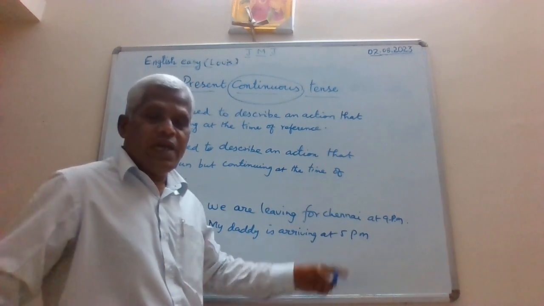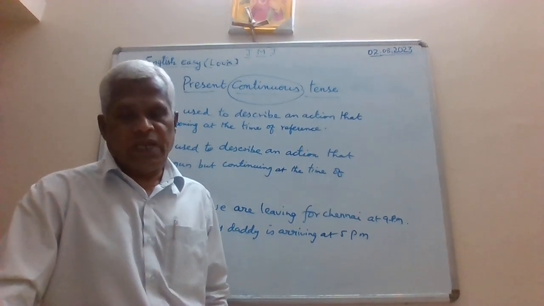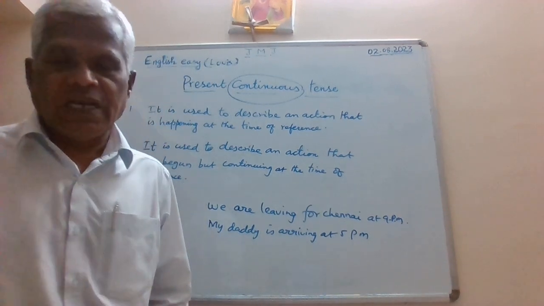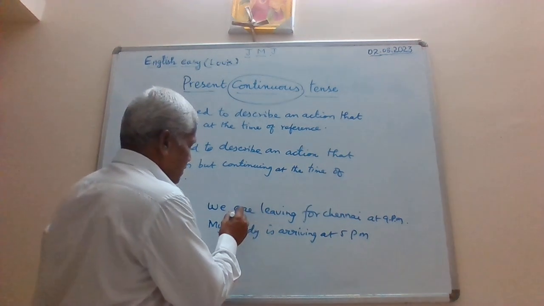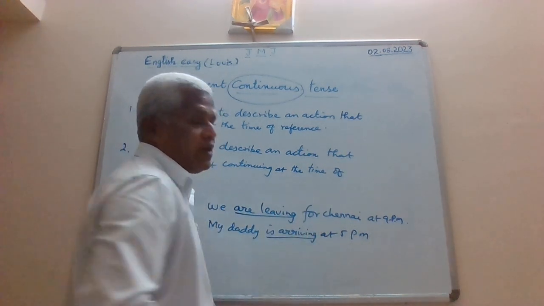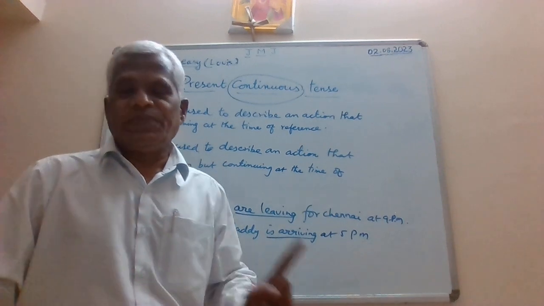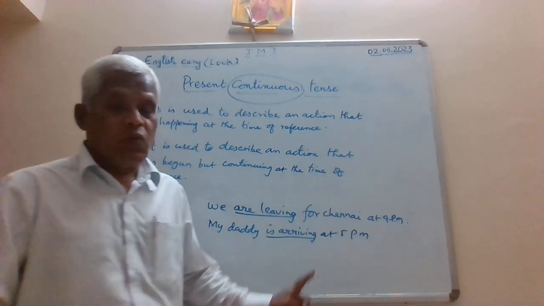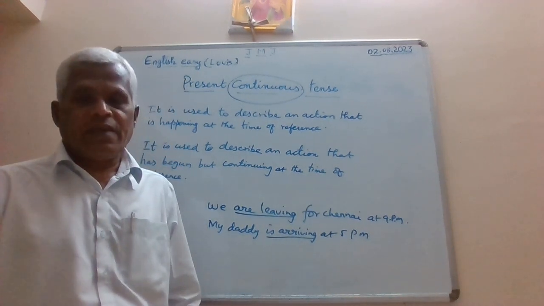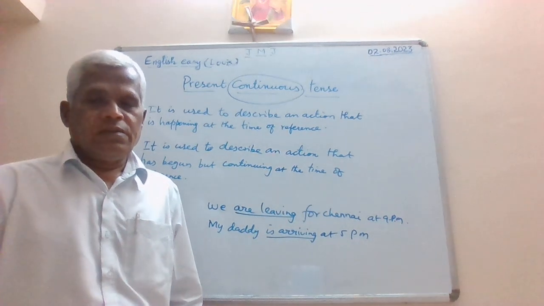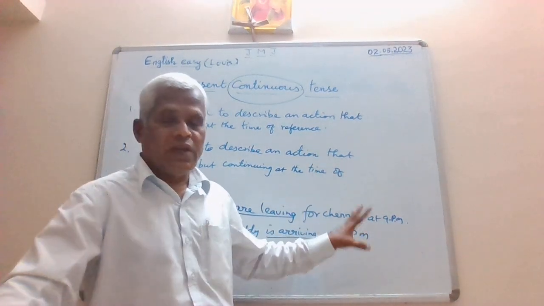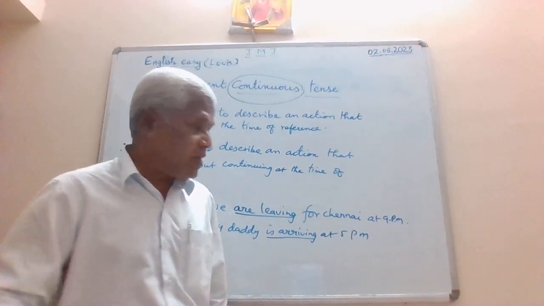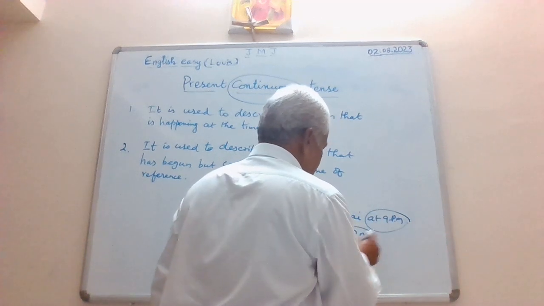Now, whenever I write the time here, you must not confuse yourself. I just want you to pay attention to the different timings that we use with this present continuous tense. Now, what are your verbs here? Are leaving, is arriving. Tense is present continuous tense. But look at the action. Maybe when you are at home, if you are referring to these examples, you may be confused, but you should not confuse yourself with regard to the timing here.